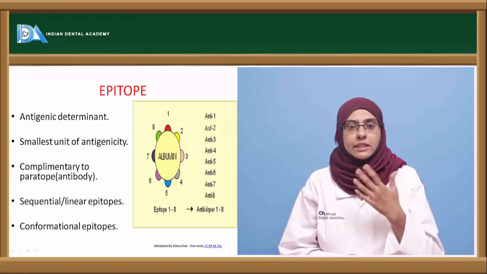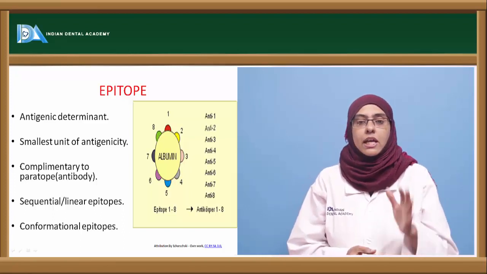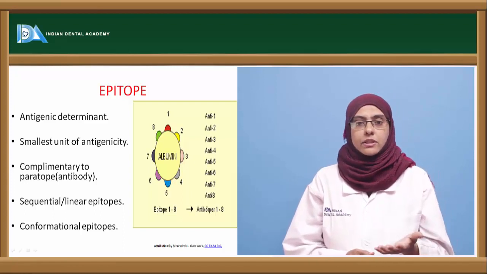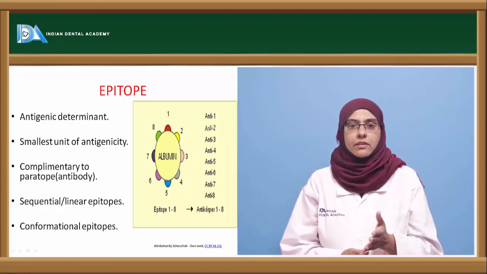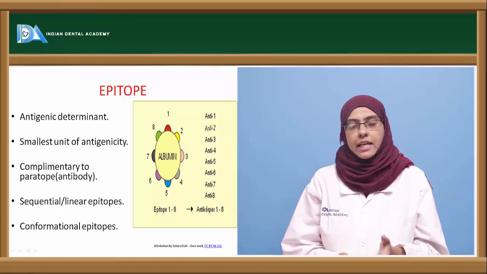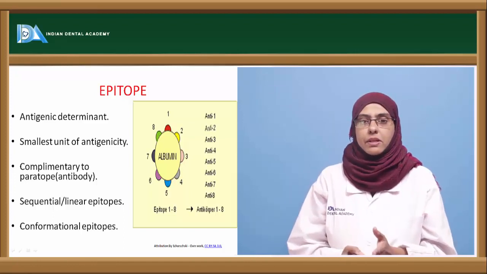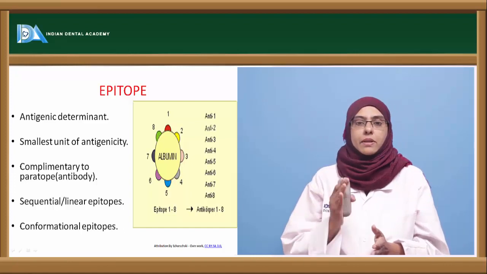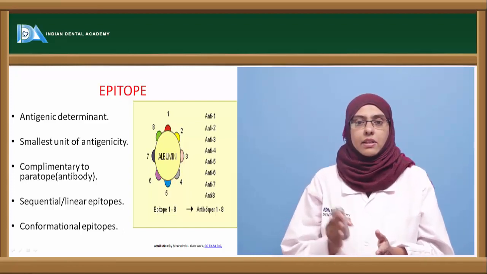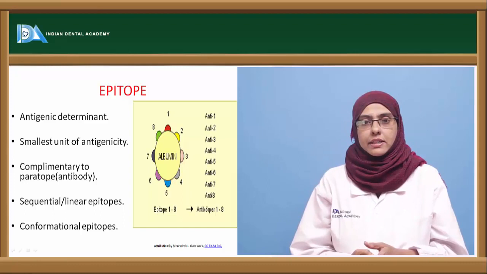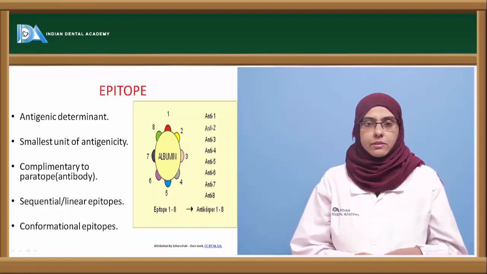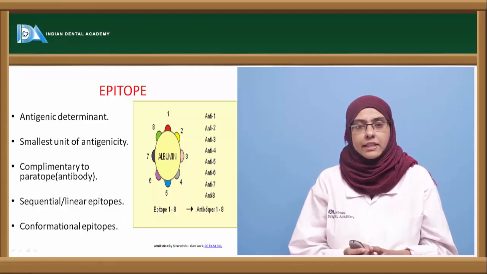Not only do they sensitize the immune system, but they are also able to react with the final products of the immune system, that is the B lymphocytes or the T lymphocytes, that usually react with them in a specific and observable manner. So epitopes are antigenic determinant sites that are present on the organism that induce the production of antibodies, and they have certain properties that help to develop the immune response, and they are the smallest unit of antigenicity.